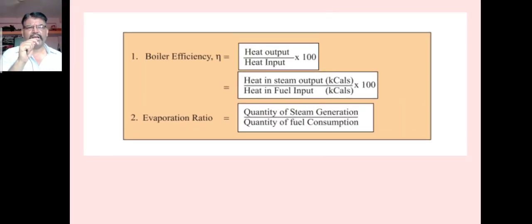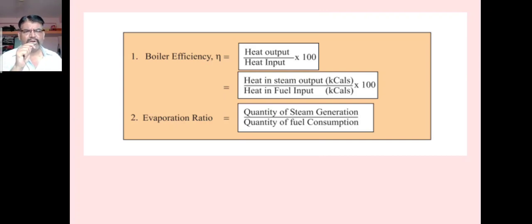Now the formula given clearly: the efficiency of the boiler is given by heat output upon heat input multiplied by 100. It may be written as heat in steam output, in kilocalories, divided by heat in fuel input, again measured in kilocalories, multiplied by 100.